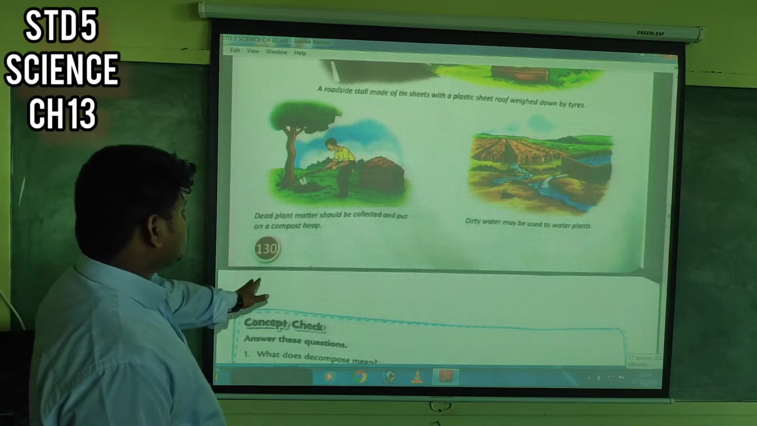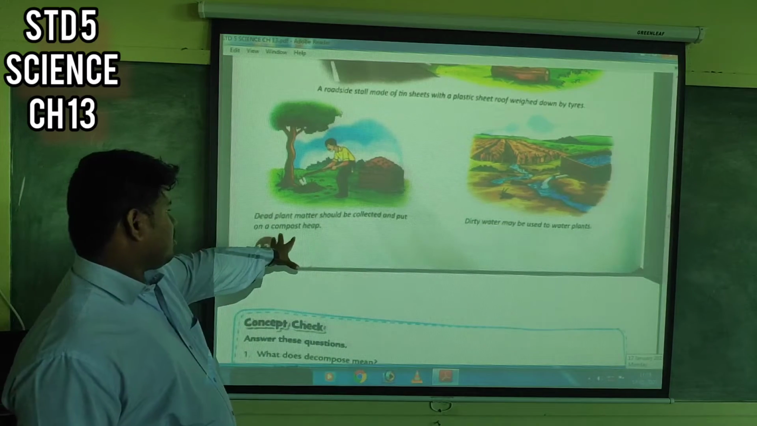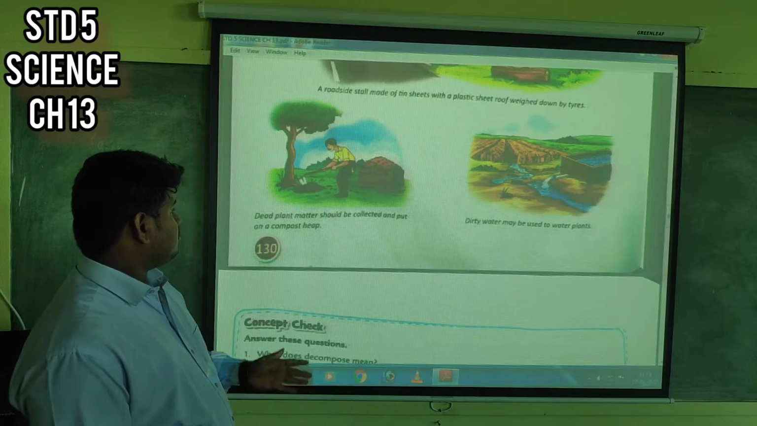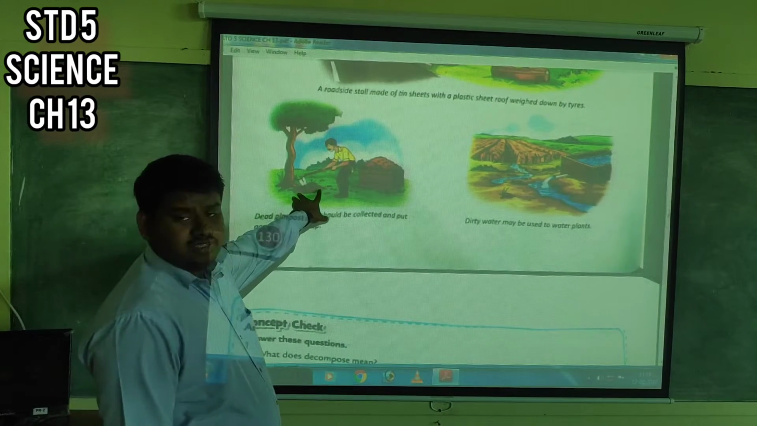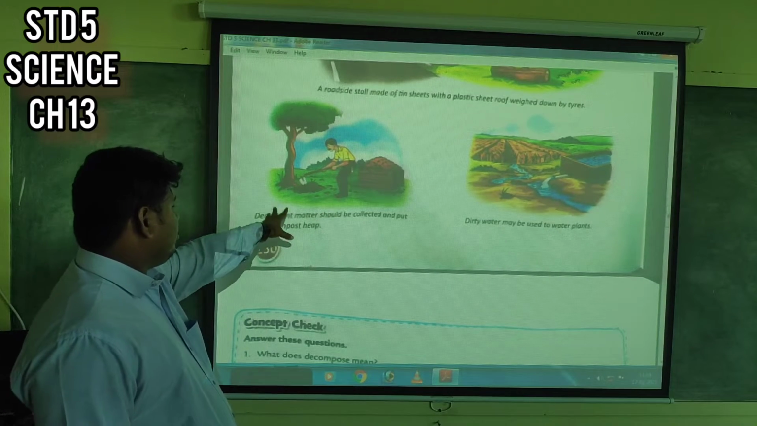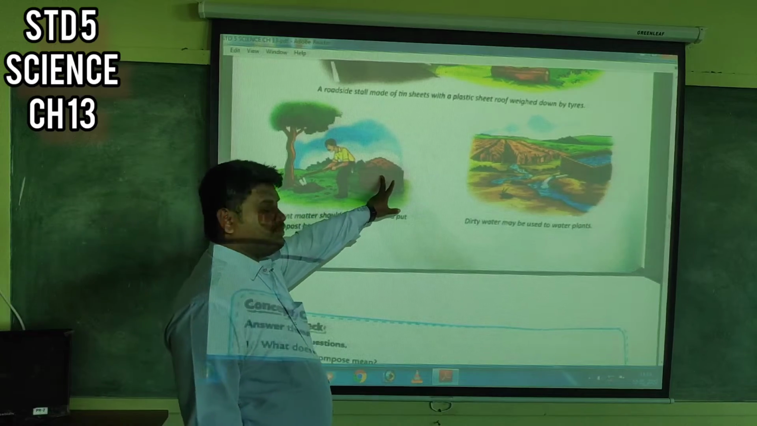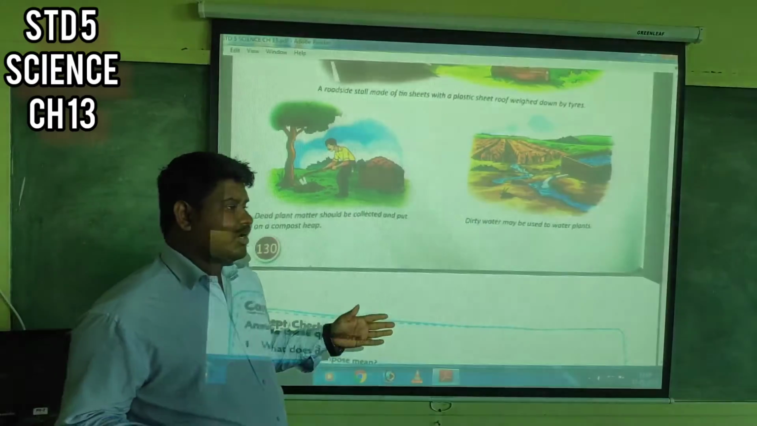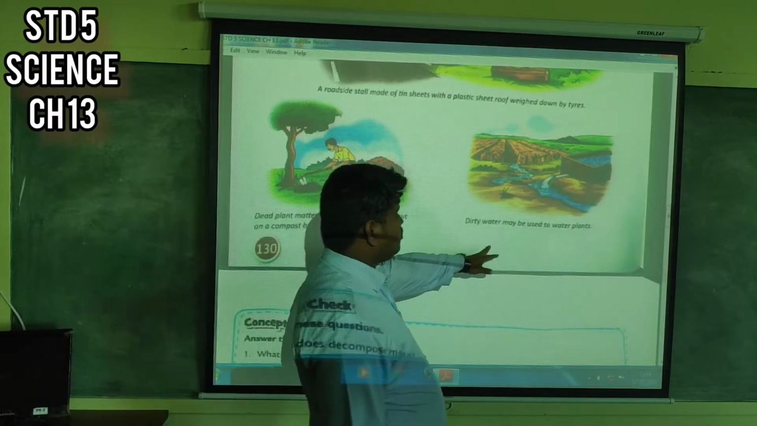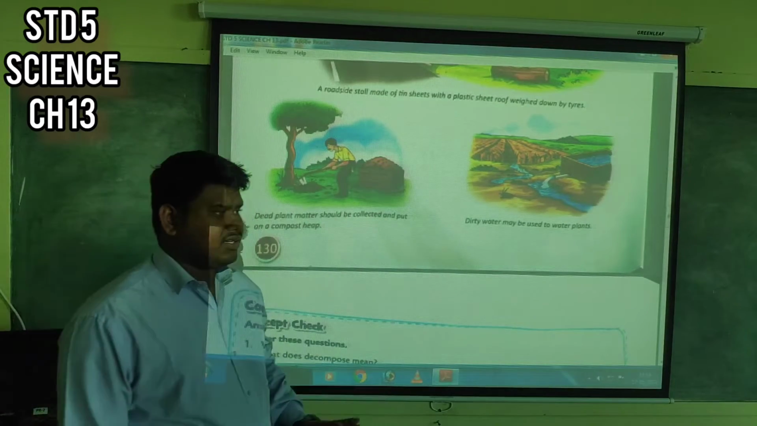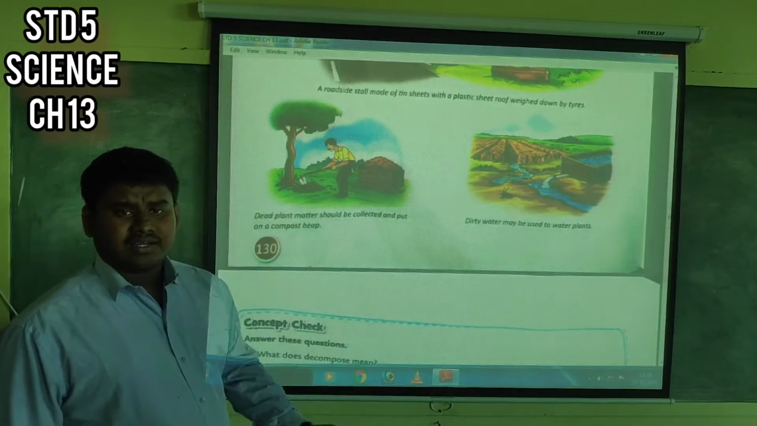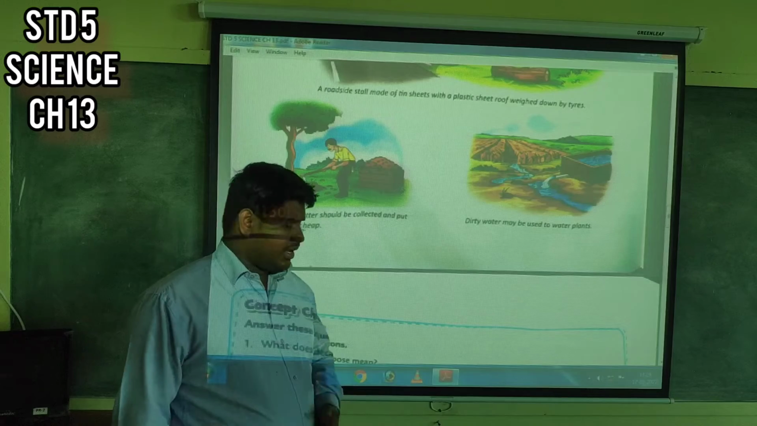Dead plant matter should be collected and put on a compost heap, so that it can be used. A compost heap is a place where compost is prepared. Then dirty water may be used to water plants. If some water is not ready to drink, you can use it to water the plants and the garden.